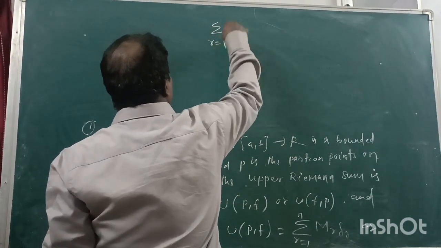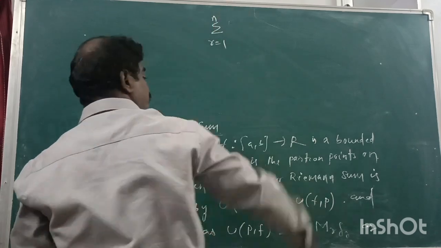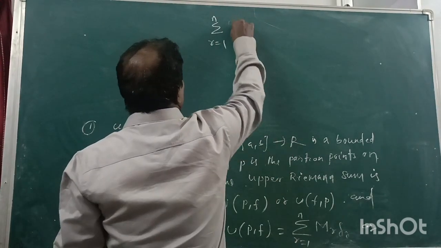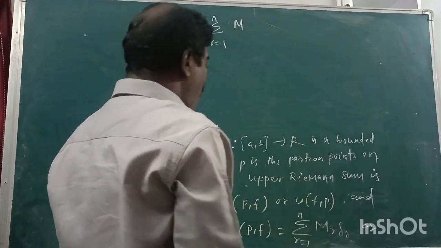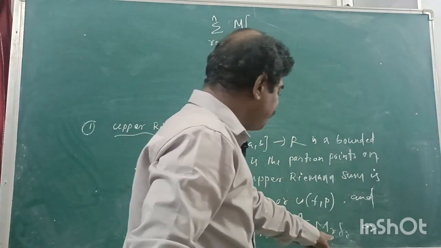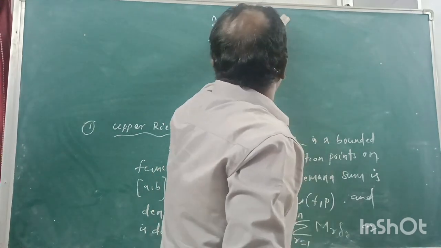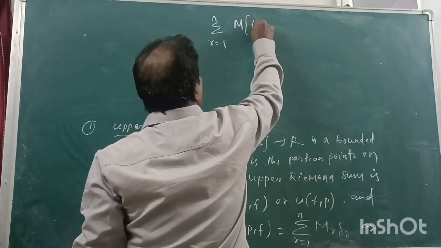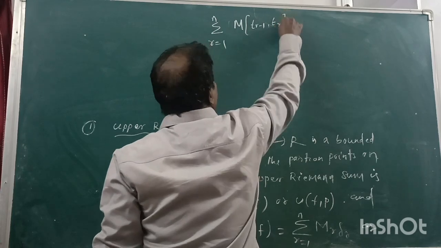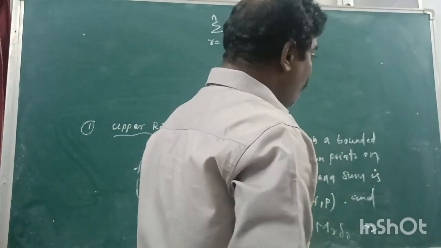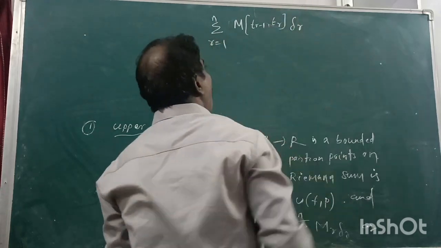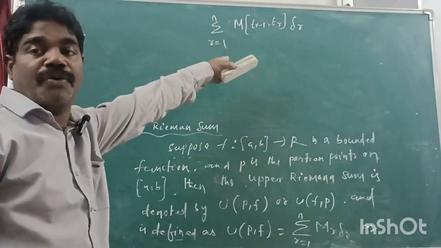summation r is equal to 1 to n of M of this r-th segment. I will write simply the r-th segment here. What is that? [t_{r-1}, t_r] into what? Delta_r. You can write like this also.